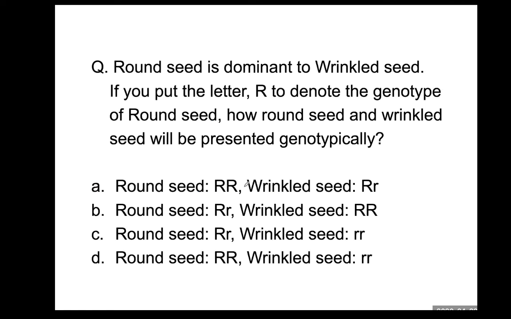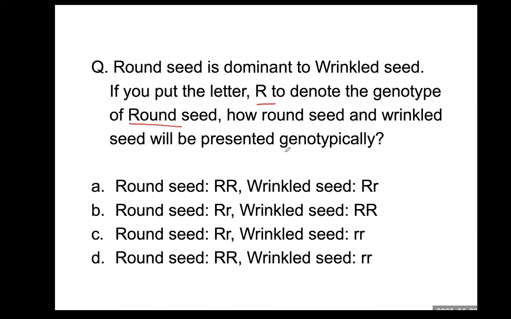So let's solve this question. Round seed is dominant to wrinkled seed. If you put the letter large R to denote the genotype of round seed, how will round seed and wrinkled seed be presented genotypically? The question already said large R denotes the genotype of round seed.